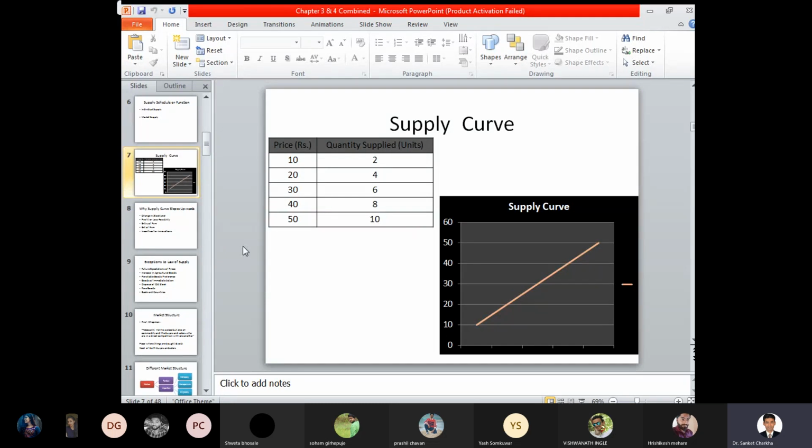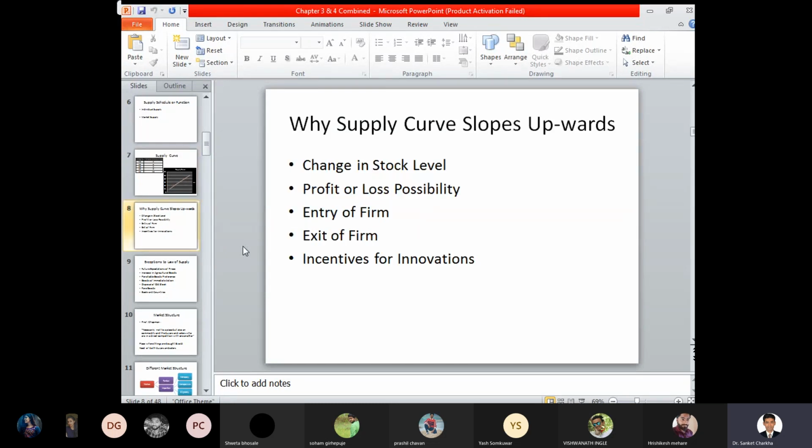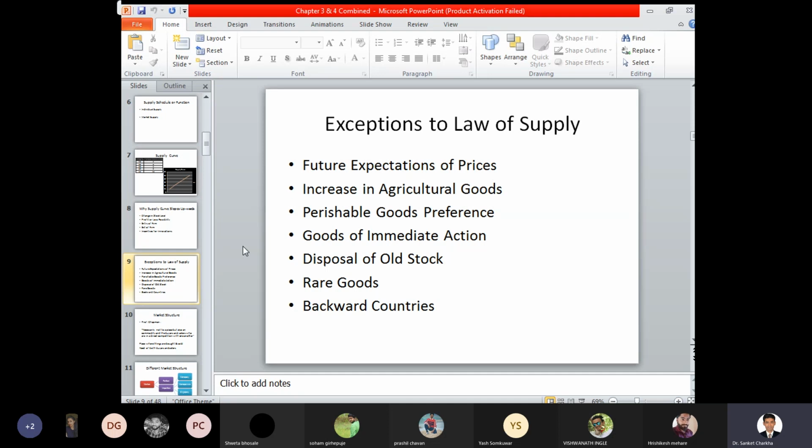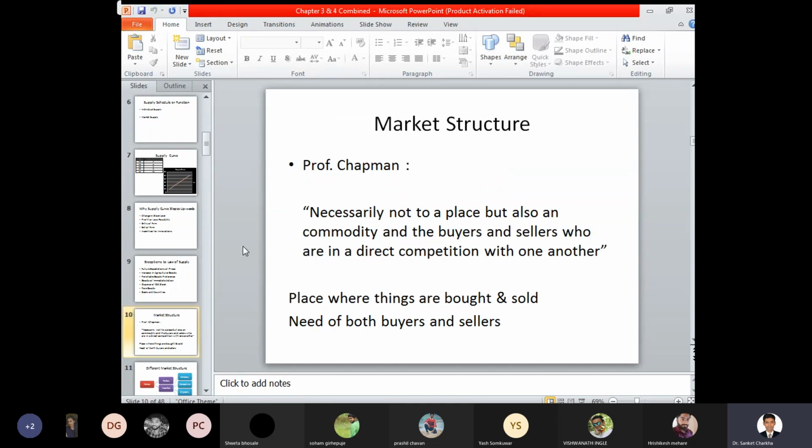The supply curve moves in an upward direction, and the reasons for this are changes in the stock level, profit or loss possibility, entry of firms, exit of firms, and incentives for innovations. Exceptions to the law of supply: future expectations of prices, increase in agricultural goods, perishable preference, goods for immediate action, disposal of old stock, rare goods, and backward countries.